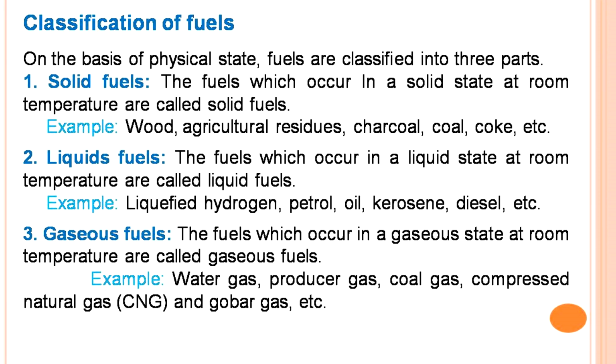The third classification is the gaseous fuel. Here the fuel occurs in gaseous state at room temperature, and water gas, producer gas and coal gas are its examples. CNG is also an example, and these are cleaner fuels. The emission is less, though we get carbon dioxide emission there, because whenever there is complete combustion of any hydrocarbon, we will get carbon dioxide.